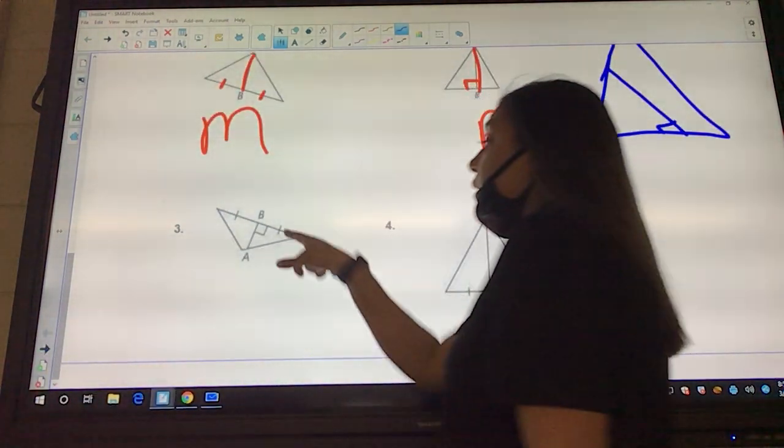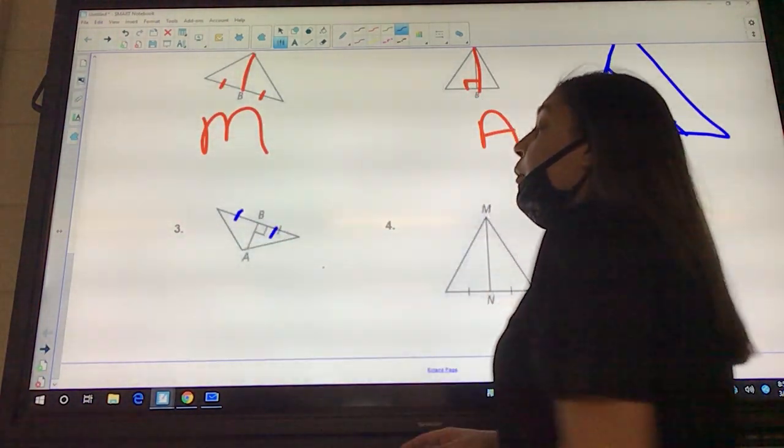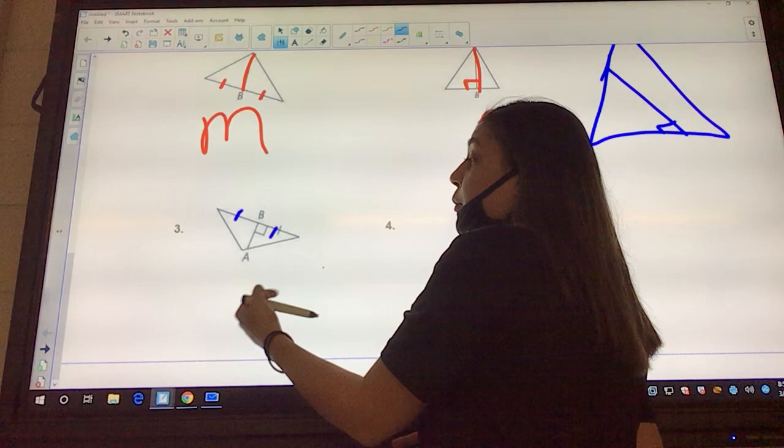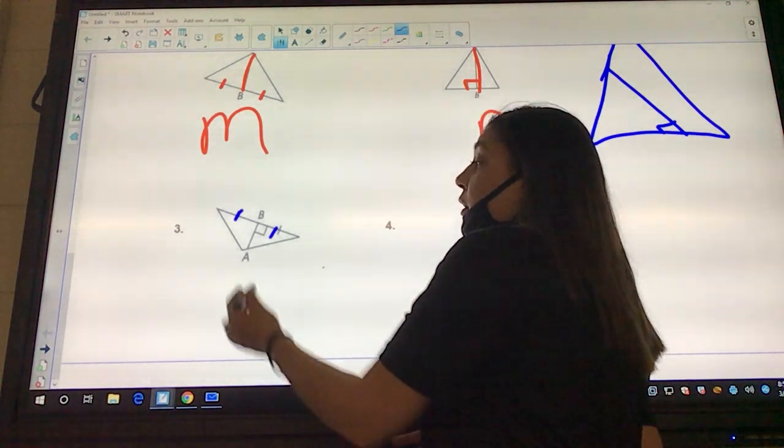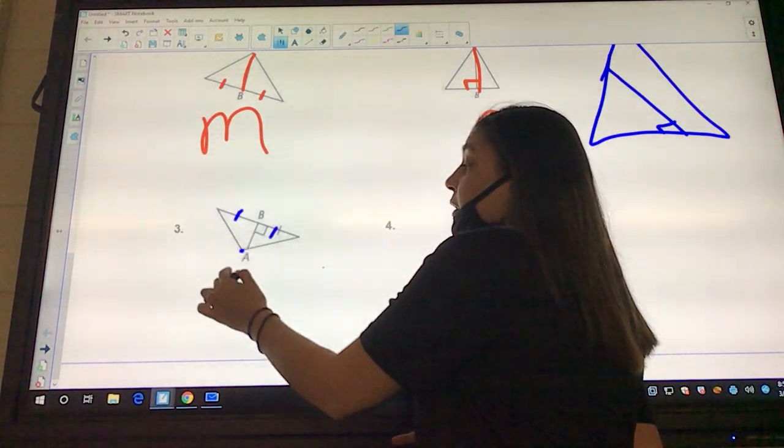So 3, does it have a median? The tick markers? Yeah, it does, 1, 2. But we also have an altitude there. But is it on the vertex? No. It would have to be right here at that A. So it's going to be neither.